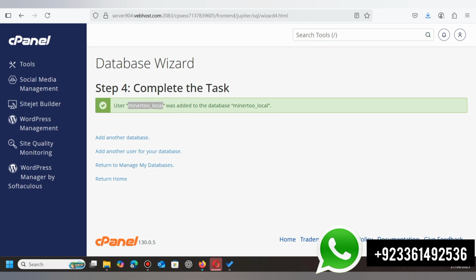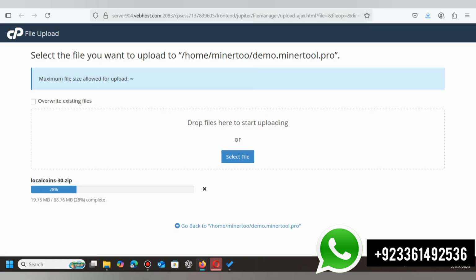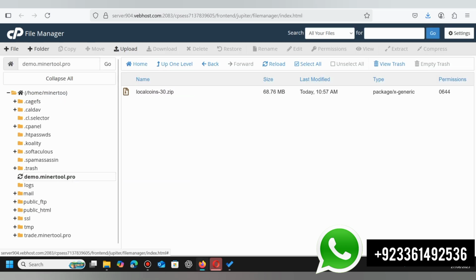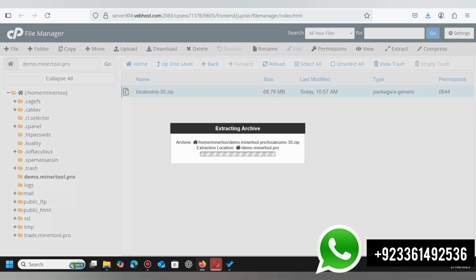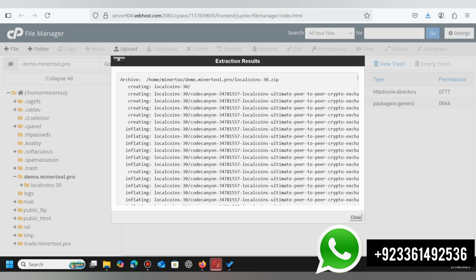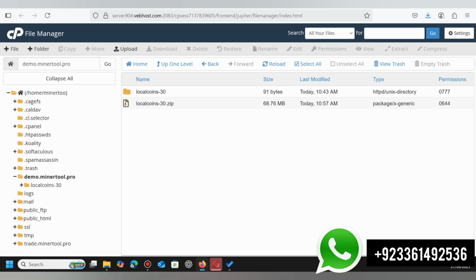So we will go to the file manager and see our file is still uploading. So we will wait for it. So friends, our script is uploaded now. So what we have to do is we will go to our file manager again, and here is the script file. So we will extract the script file right now. Extract the files. So all the files are extracted successfully.